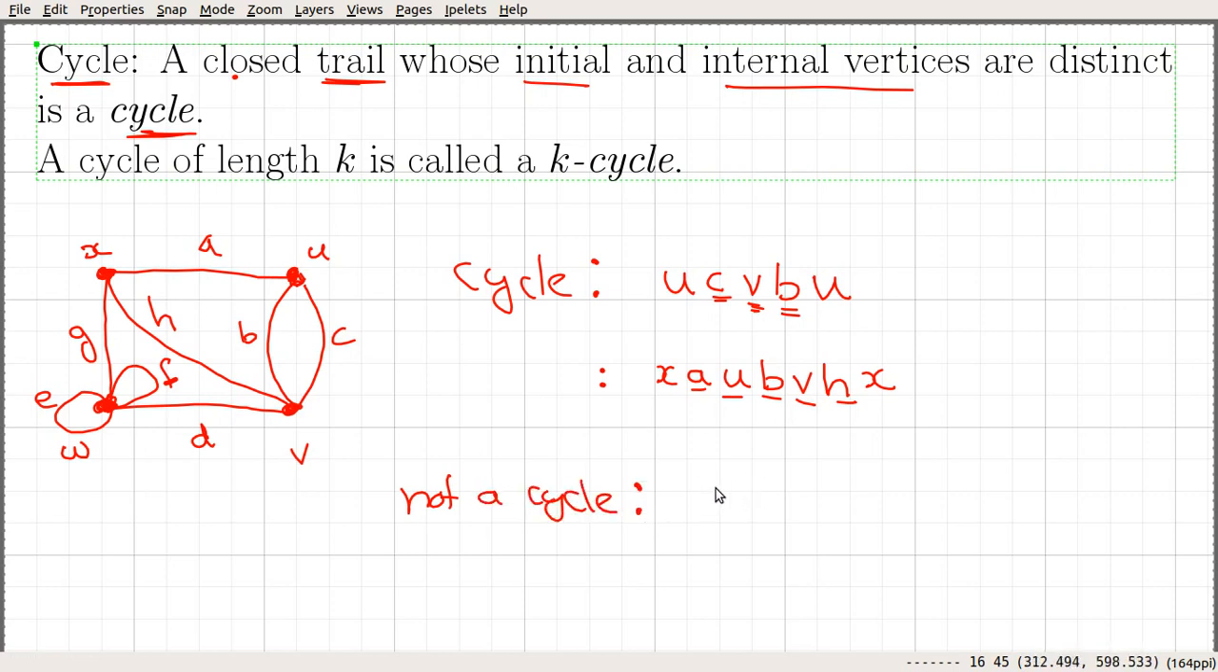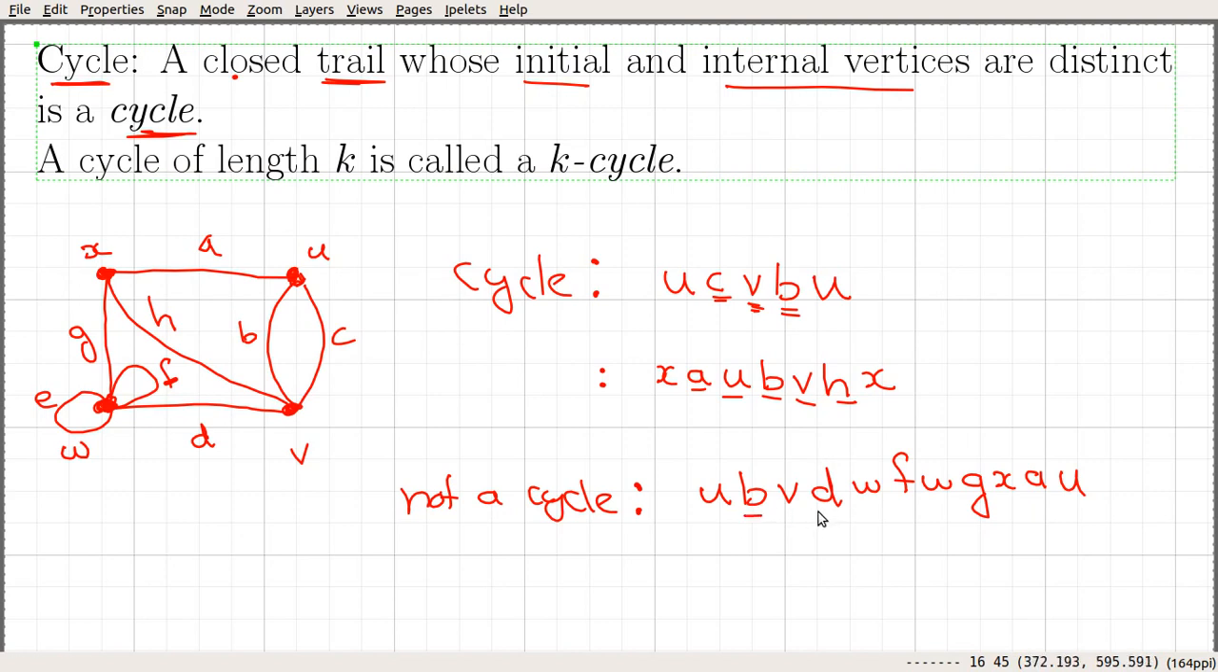Now let me give an example of a closed walk that is not a cycle. We start at say U, B, V, D, F. Using D you move to W. Suppose that you use F here, you stay there, and in the next step suppose that you use G, you move to X, and from X using A you move to U. So this is a closed walk, but it is not a cycle, because of this reason.